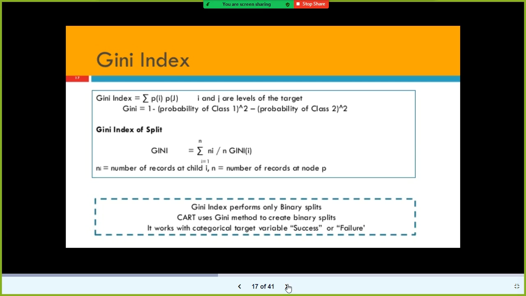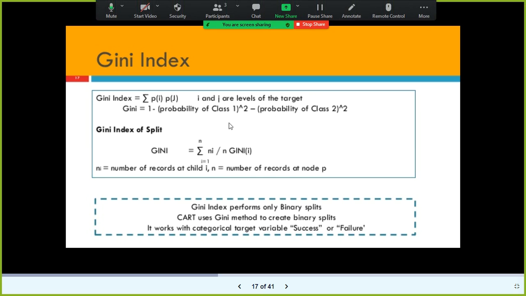What is Gini? So this is the equation for Gini. Very simple one. Probability of i and probability of j. Before you use this, this is the formula: 1 minus probability of class 1 whole squared, 1 minus probability of class 2 whole squared.